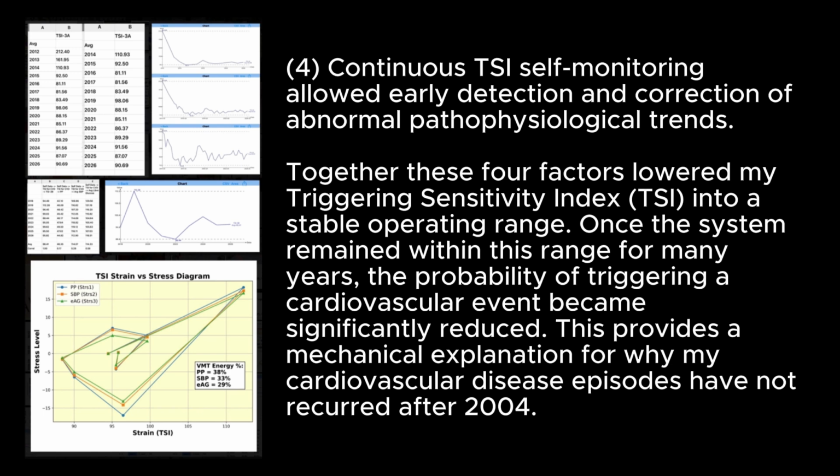Together, these four factors lowered my triggering sensitivity index, TSI, into a stable operating range. Once the system remained within this range for many years, the probability of triggering a cardiovascular event became significantly reduced. This provides a mechanical explanation for why my cardiovascular disease episodes have not recurred after 2004.